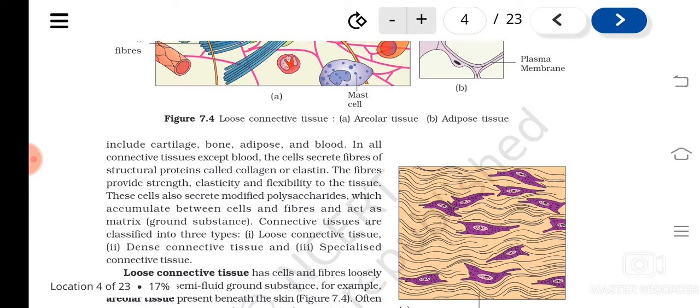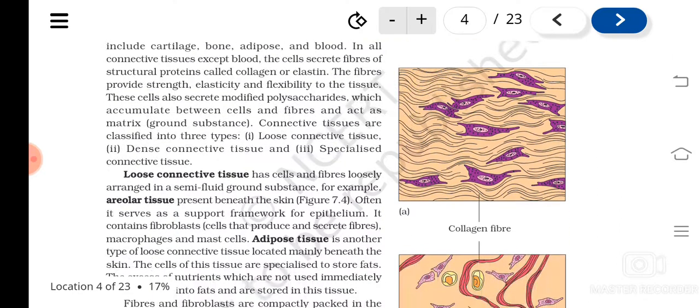So what I wanted to say is, in connective tissue you can see a matrix which is actually secreted by what? The cells only. And there will be some proteinaceous fibers that are either collagen or elastin. Understood? And then cells will be there. Is it clear? And these connective tissues can be classified into three types, that is loose connective tissue, dense connective tissue and specialized connective tissue.